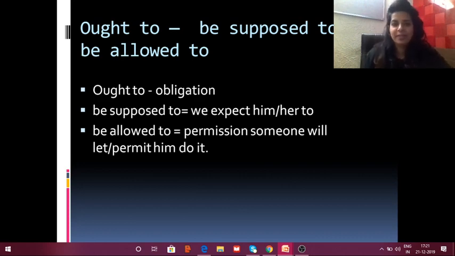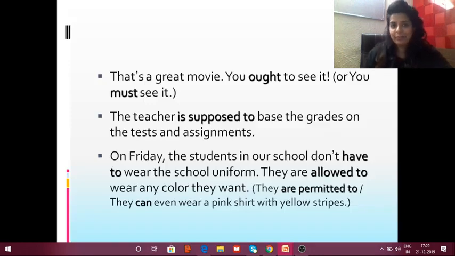Now, the others are ought to, be supposed to, be allowed to, such as you ought to stand up when you meet elders. It's obligation. You should do that. Well, we expect him or her. She's supposed to be on time today, but she is not. It means people were expecting her to be on time. Be allowed to. Permission. Someone will permit him to do it. Okay? For example, that's a great movie. You ought to see it.